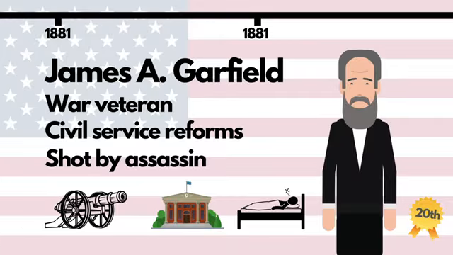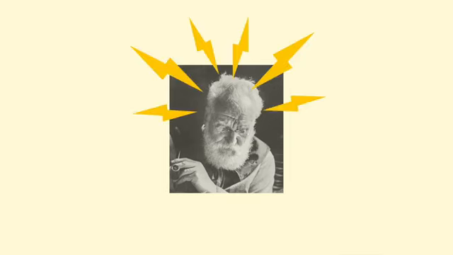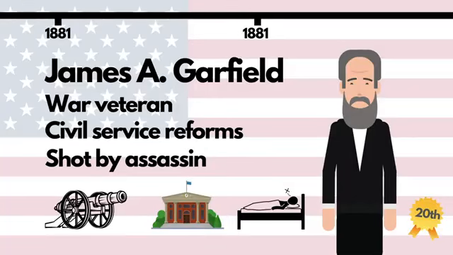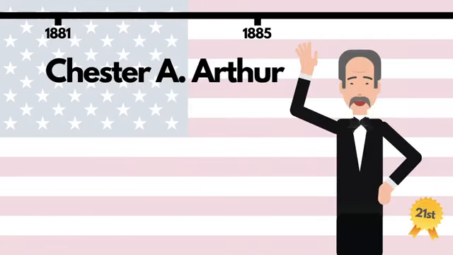Despite hanging on for several weeks, and in spite of efforts by Scottish telephone inventor Alexander Graham Bell to find the bullet using a metal detector, doctors simply didn't have the knowledge they needed to keep him alive. Garfield died at the end of 1881, becoming the second president to be assassinated, just 16 years after the first, Abraham Lincoln. Vice President Chester Arthur succeeded the murdered Garfield.